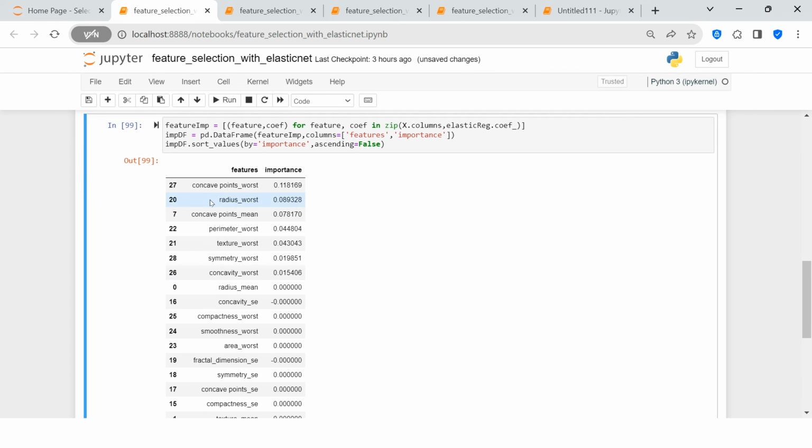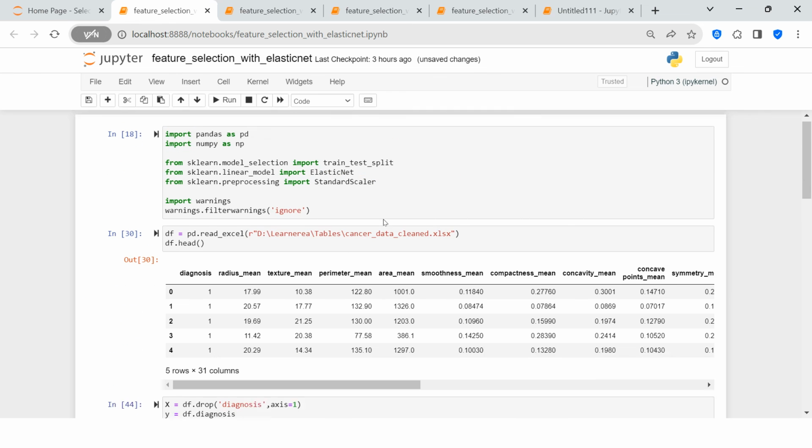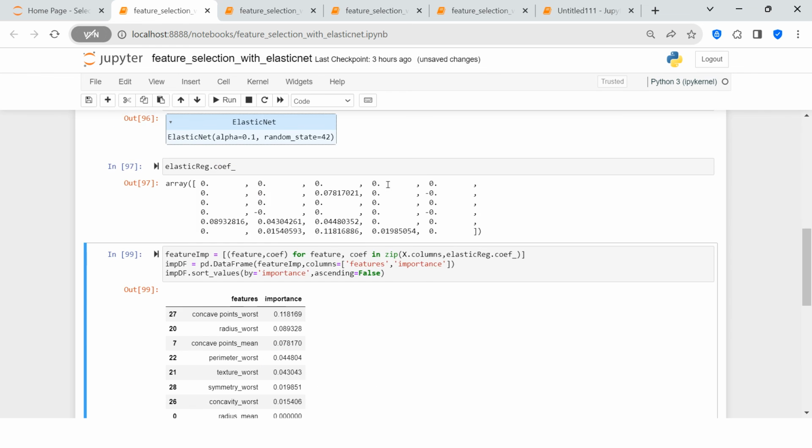Yeah, so here we got this set of features. These are the set of features which the model is considering to be the best fit for our model training. So this is how you can utilize the Elastic Net for feature selection.